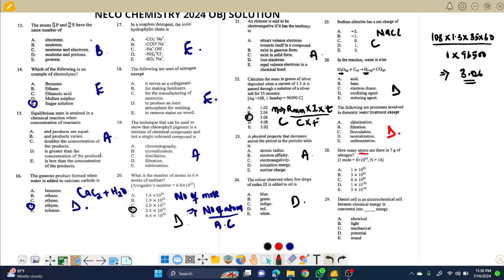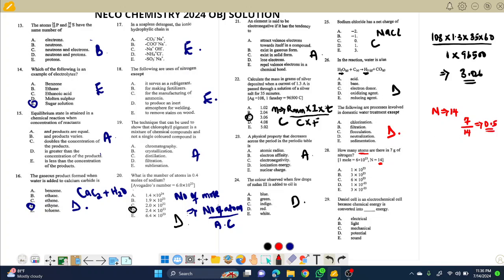The next one says, how many atoms, the keyword here is atoms, are there in 7 grams of nitrogen? So let's get the number of moles of nitrogen. Nitrogen is 14. We are talking about atoms, not nitrogen gas. If it's nitrogen gas, I'm going to use N2. So note I'm using N as 14 and not N2 as 28. Number of moles is mass over molar mass. Mass is 7. Molar mass is 14. 7 over 14 is 0.5. That's 1 over 2. So 0.5 moles.